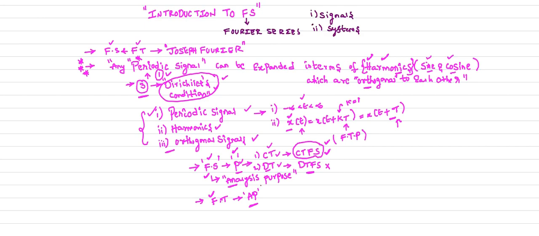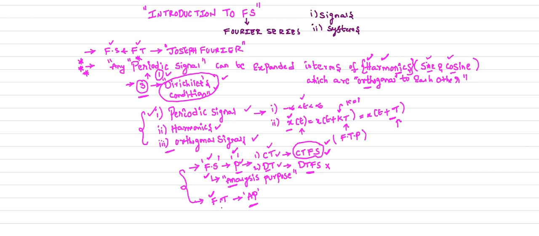So if you want to analyze the aperiodic signals, we use a tool called Fourier transforms. Both Fourier series and Fourier transforms are used for analysis purpose.